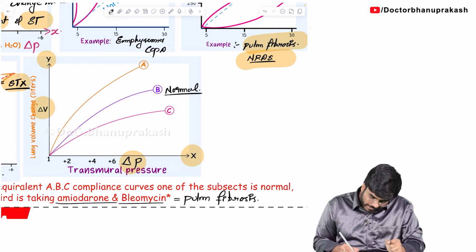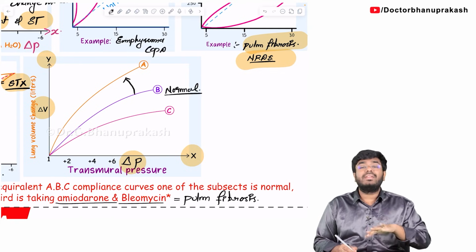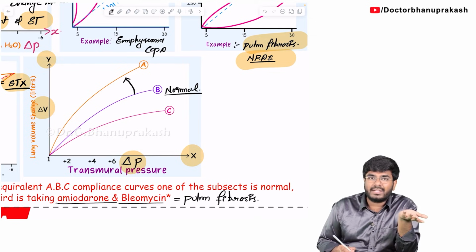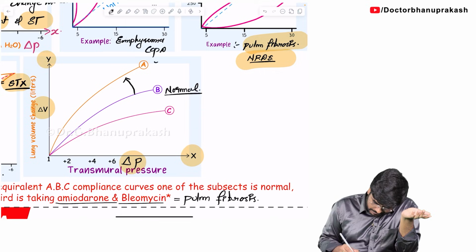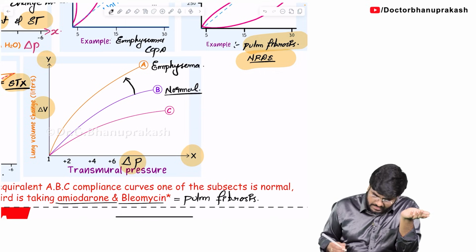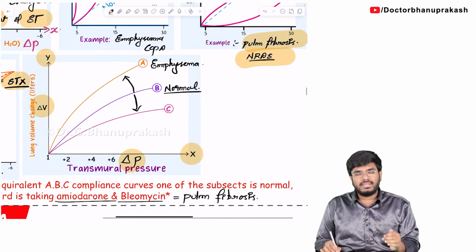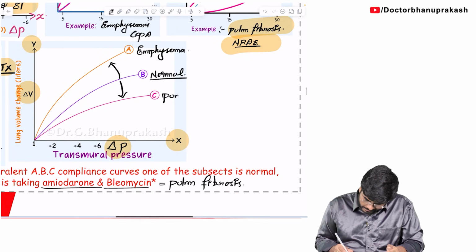Now when compared to this normal person, this A person is having higher compliance. So tell me which disease's lungs will be having higher compliance? Emphysema. So A person is suffering with emphysema, and when compared to B, the C compliance is going to be less. Which condition, guys? Pulmonary fibrosis.